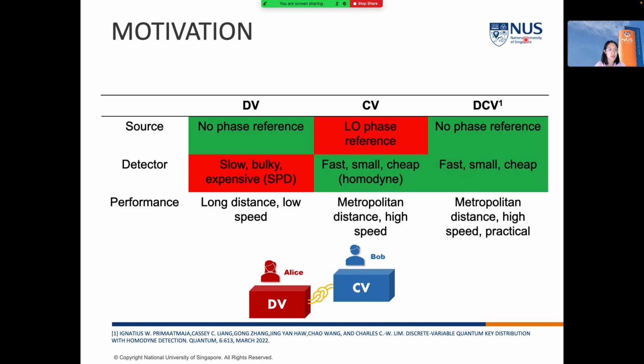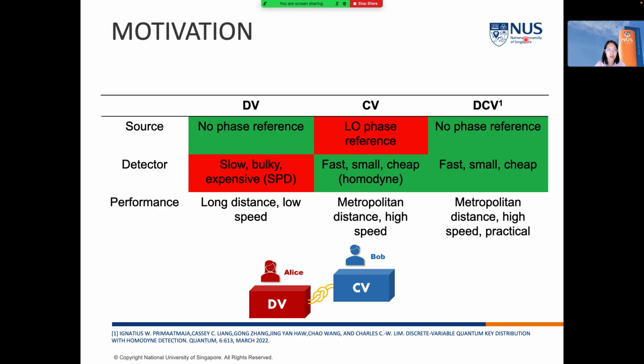For example, for the source part, the DV-QKD protocol has the advantage that we don't need to share any phase reference, whereas for the CV-QKD protocol, we need to establish some phase reference between the signal and the local oscillator. For the detector part, the DV-QKD protocol uses the single photon detector that is relatively slow, bulky, and expensive, whereas the CV-QKD protocol uses the homodyne detector, which is relatively fast, small, and cheap. In terms of performance, the DV-QKD protocol works well in the long distance regime, but it has a low speed. Whereas for the CV-QKD protocol, the distance is limited to metropolitan distance, but it has a high speed.